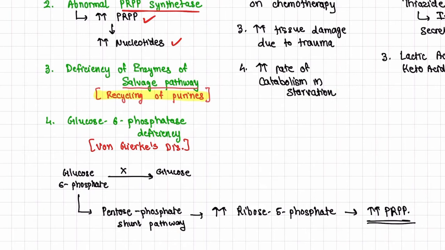Fourth is deficiency of the glucose 6-phosphatase enzyme, which is also known as von Gierke's disease. In this disease, glucose 6-phosphate will not be converted to glucose. So there will be increased glucose 6-phosphate.